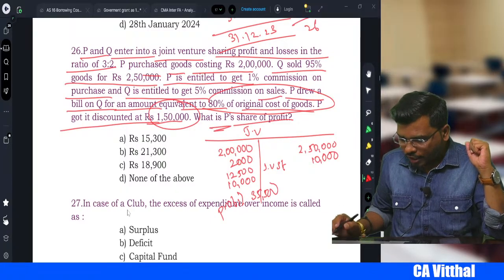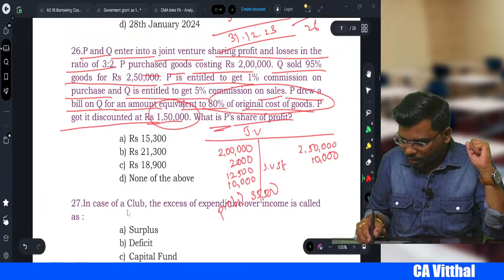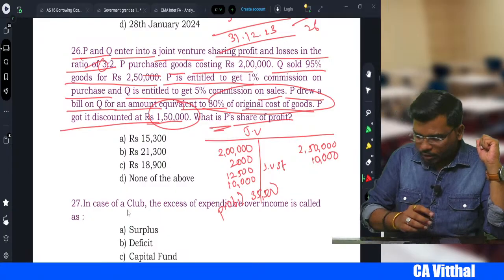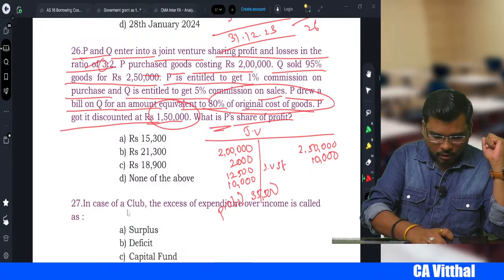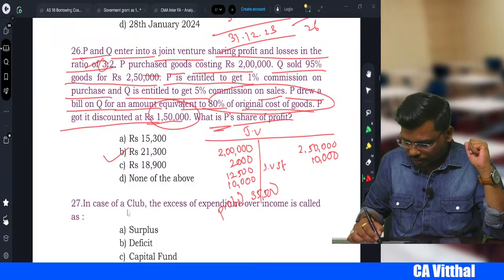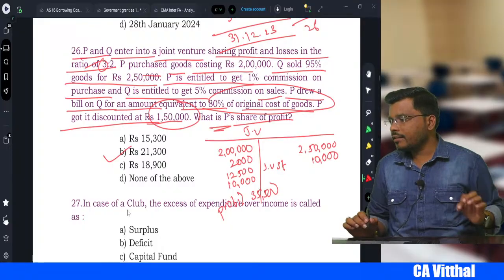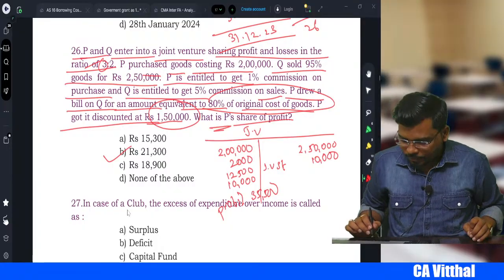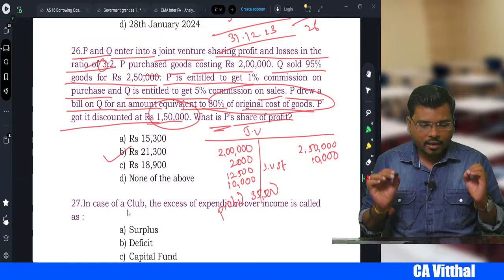And P's share how much, sir? P and Q share is 3:2. So into 3 by 5 is equal to 21,300, which is option B. Yes, Harish, you are absolutely right. Option B is the correct answer.